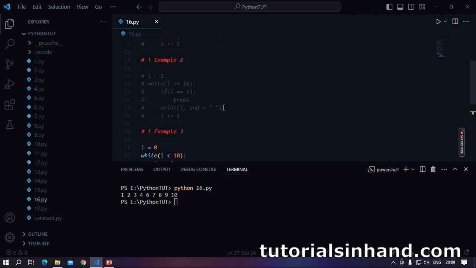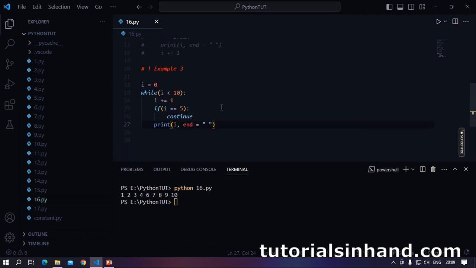Okay. So I hope you have understood from these 3 examples how we write while loops, and the importance of the break and continue statements in Python. These are keywords in Python as well, so you must remember this, okay?